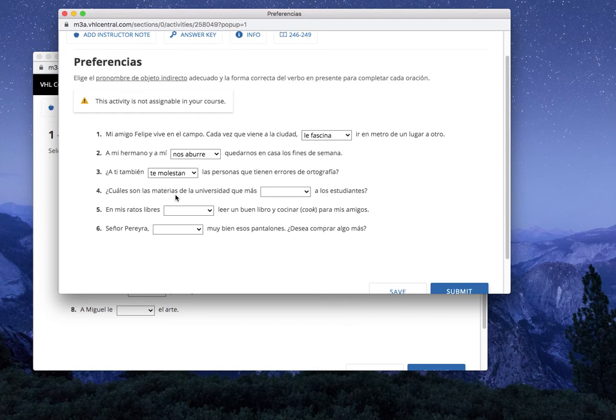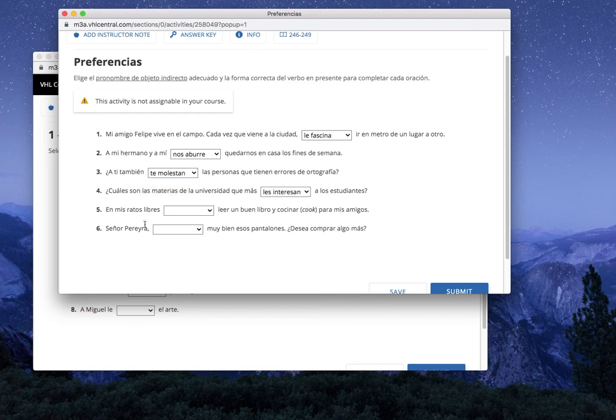4. ¿Cuáles son las materias de la universidad que más blank a los estudiantes? Here are the 4 options. Te interesa, te interesan, les interesa, les interesan. Pause. And we're back. This one's a little trickier. It would be les interesan. First of all, it's les because a los estudiantes, right? And it's interesan because it's las materias, right? So what are the university subjects that are the most interesting to students?